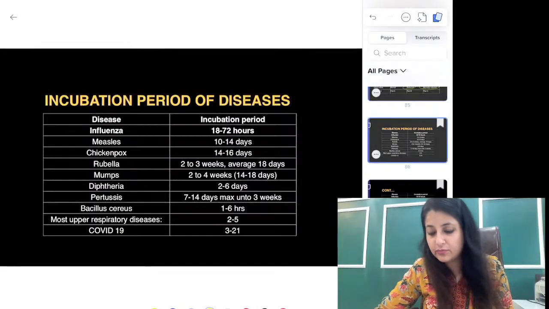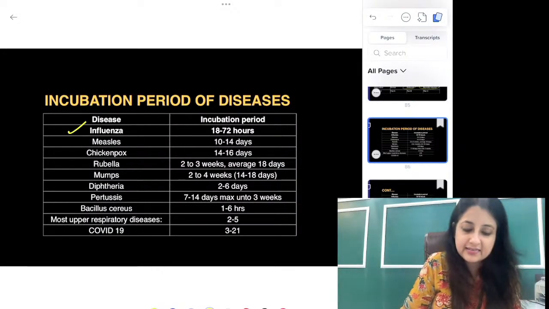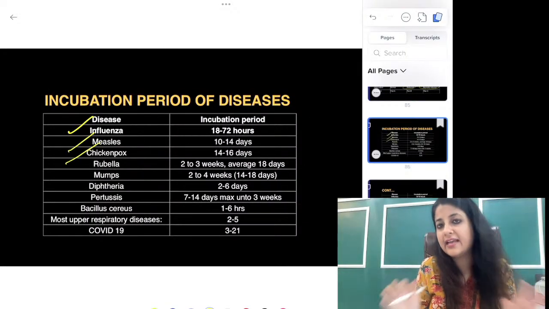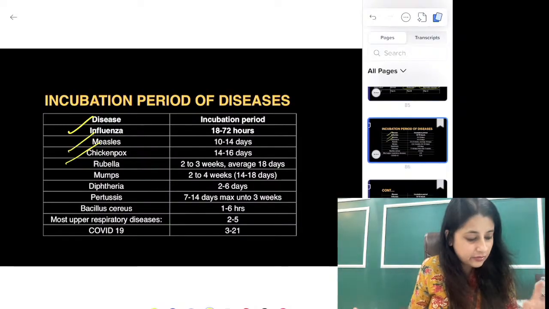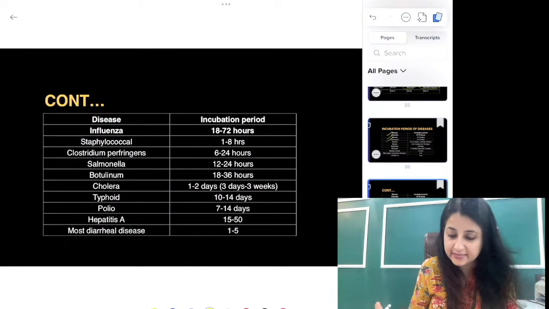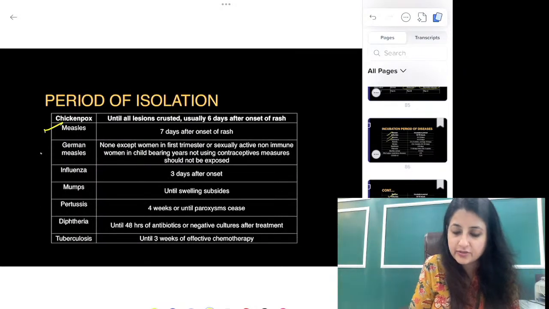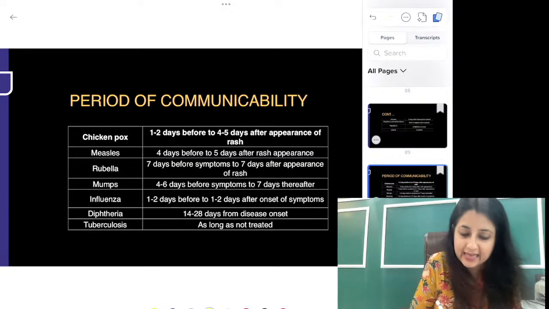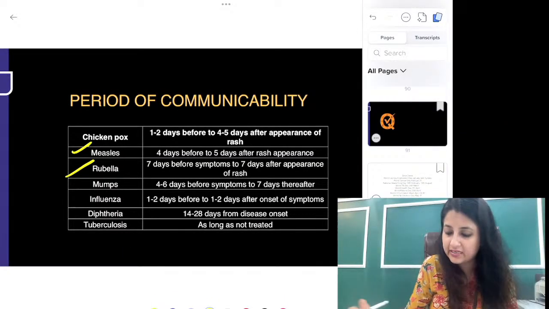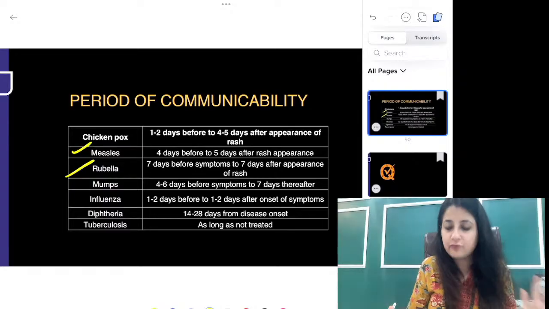Also go through this one. Incubation period का slide you will find over here. I just wanted to keep it in the PDF. A couple of incubation periods that you should do, guys, for your exams. इन्फ्लुएंजा कभी कभी पूछ लेता है. Period of isolation, you can do कब कब है. One more thing more important than that is the period of communicability. Everybody ठीक है? वो पढ़ लेना.